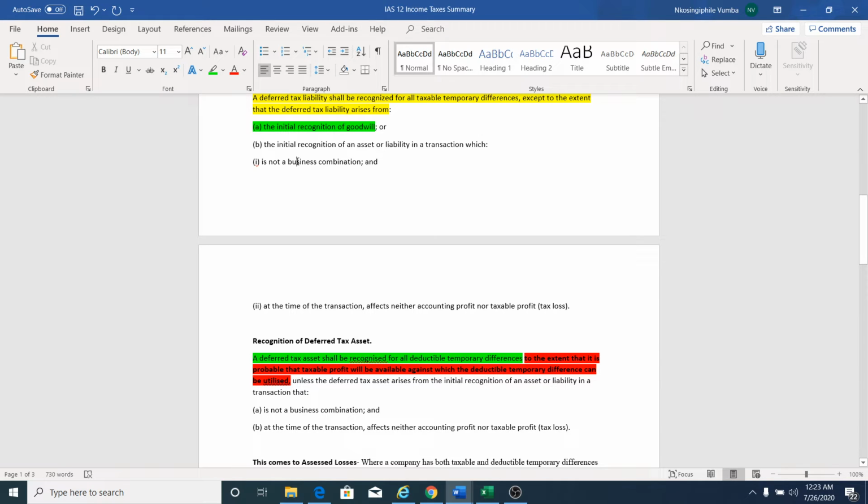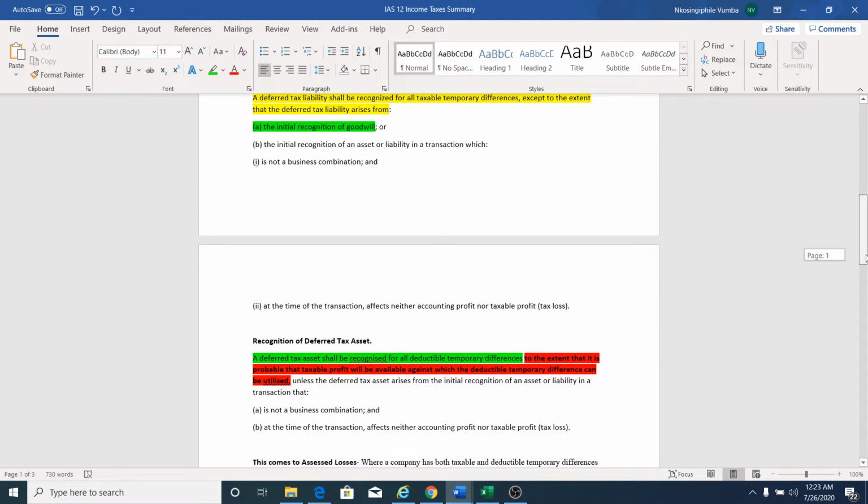When you compare it to the carrying amount, obviously you're going to have a taxable temporal difference which would give rise to a deferred tax liability. But because this arose from an initial recognition of an asset and we are not in a business combination, and it doesn't affect the accounting profit nor the taxable profit, then we don't recognize that deferred tax liability, we exempt it.